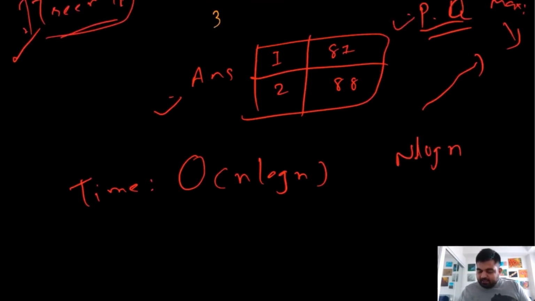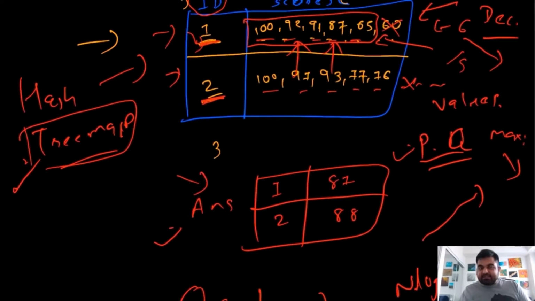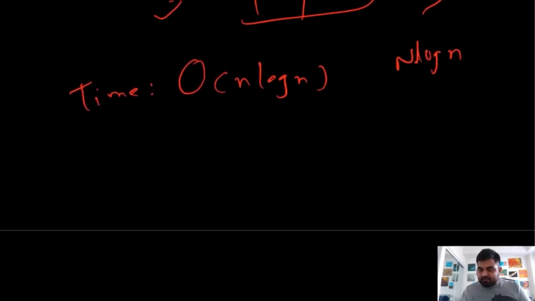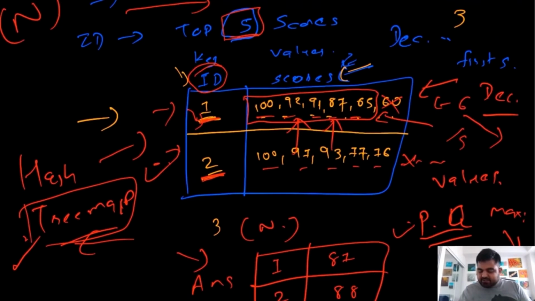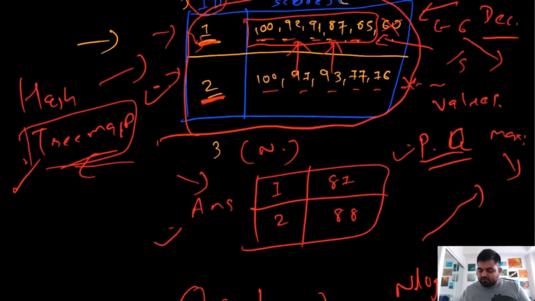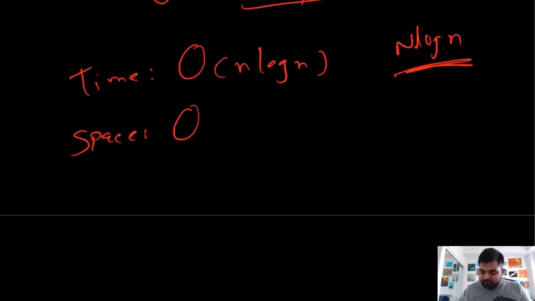And in the end we will have to generate this answer. This takes n work because we have to iterate over this tree map. So the longest work we are going to do is n log n. In terms of space complexity, we are creating this additional data structure to store all the values, so we are going to use big O of n additional space.